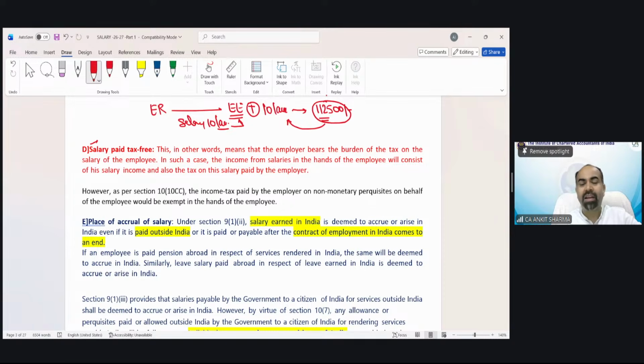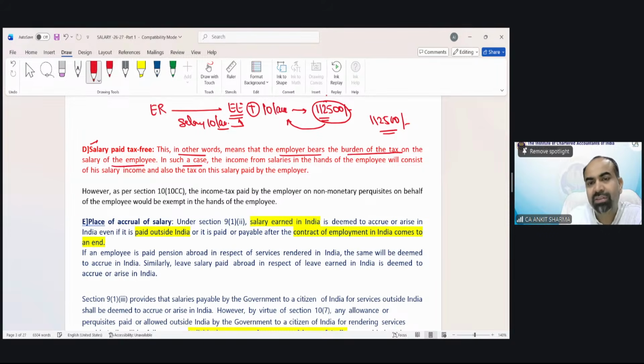Now employee salary, we will not say 10 lakh. Now it would be 1,12,500 rupees more. This is called obligation of employee met by employer. We will discuss this topic in detail under salary head as a perquisite. This, in other words, means that the employer bears the burden of the tax on the salary of the employee.